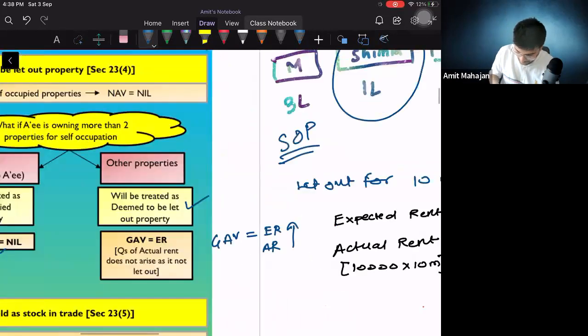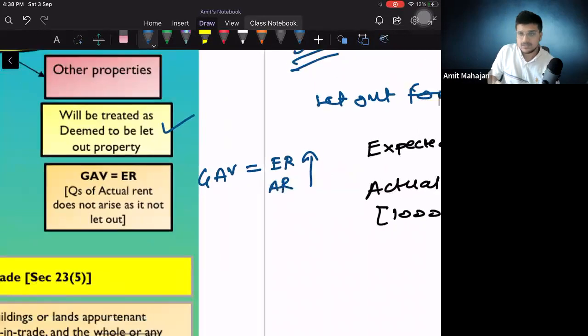Okay. See, now you tell me, for the Shimla property, am I receiving any rent? No, because all the 3 properties are self-occupied properties. So my actual rent is what? Nil. But what is my expected rent? My expected rent is 1 lakh. So can I say always, jo deemed to be let out property hai, my actual rent is going to be 0?